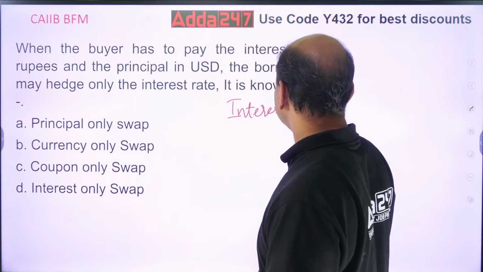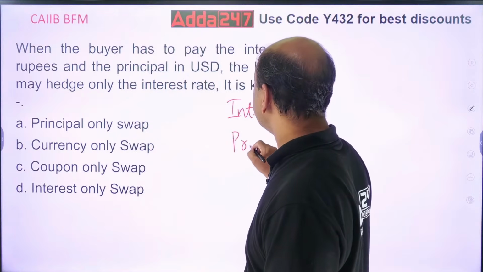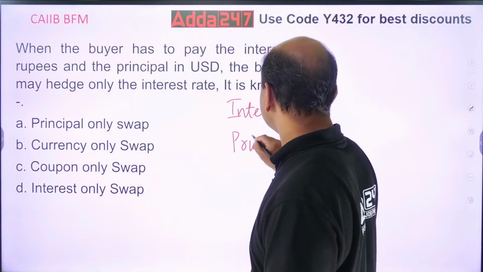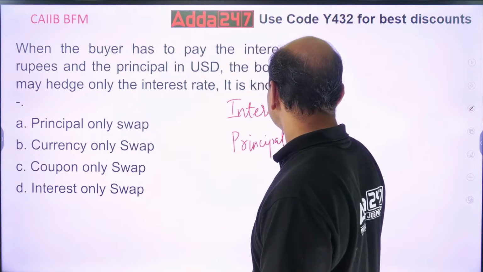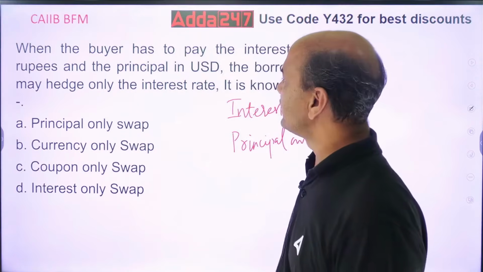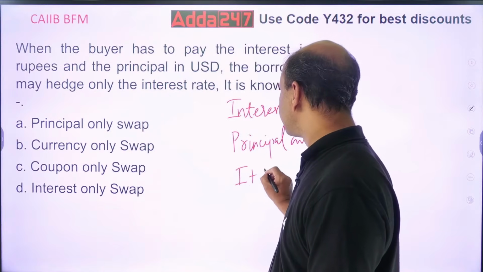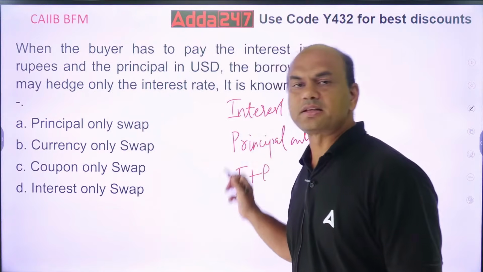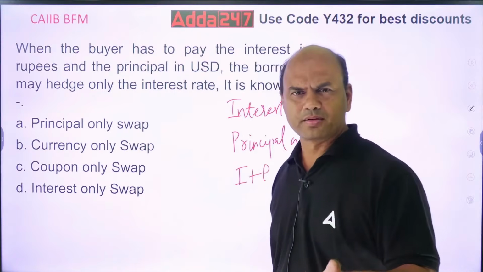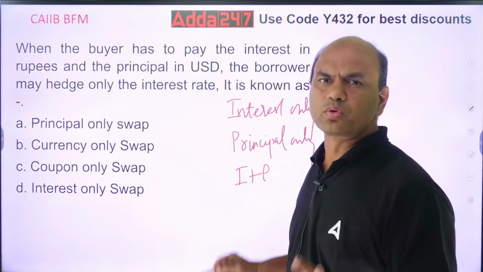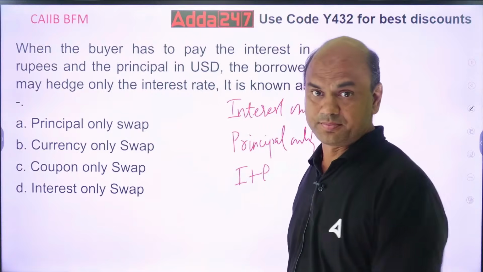That is known as interest only swap, principal only swap, and the last one is I plus P, interest plus principal swap. These are the three swaps, and mind it, out of these three, two will surely be asked in the exam.